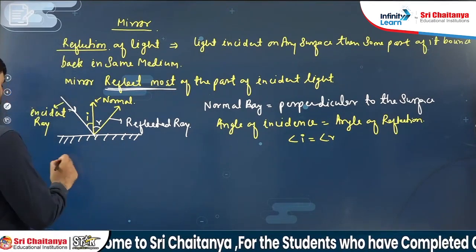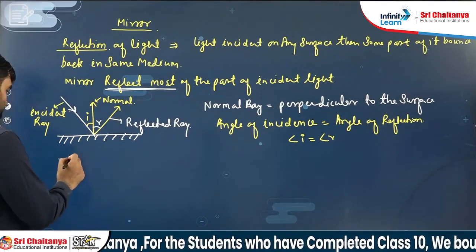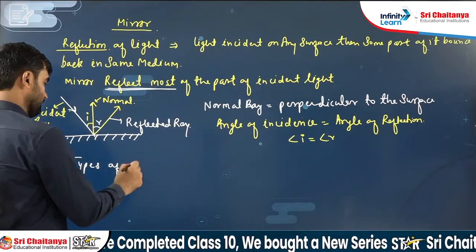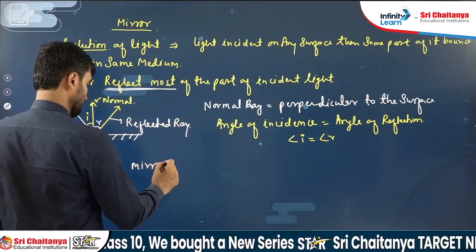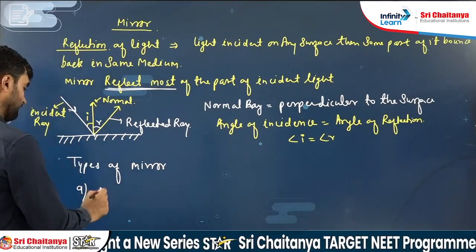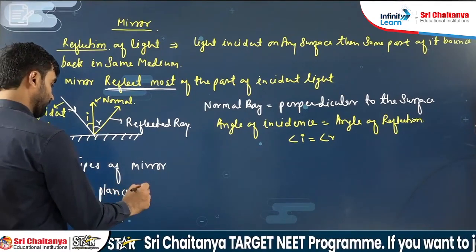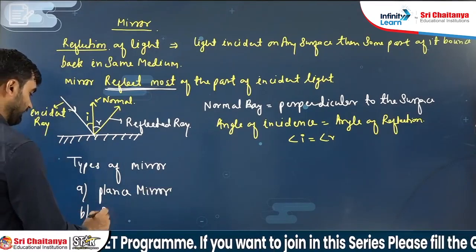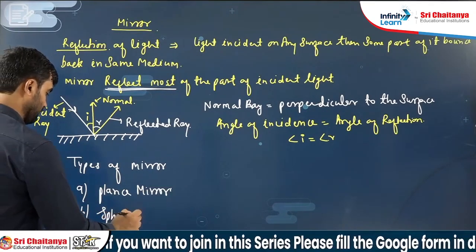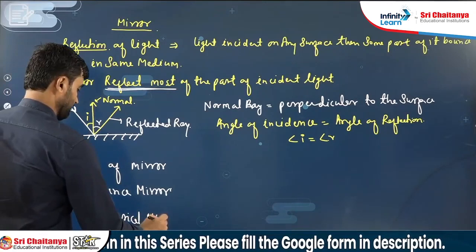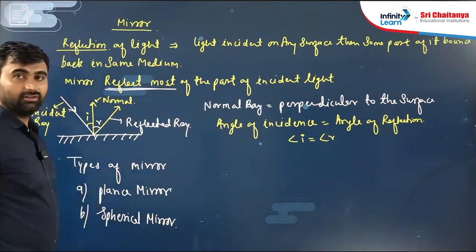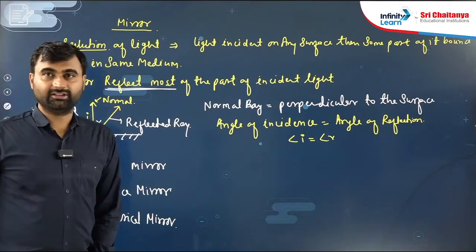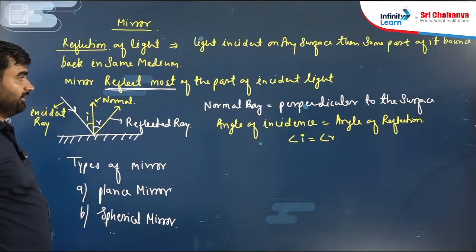So there are two types of mirror: first is plane mirror and second is spherical mirror. Plane mirror is simple. In this class we will understand spherical mirror.